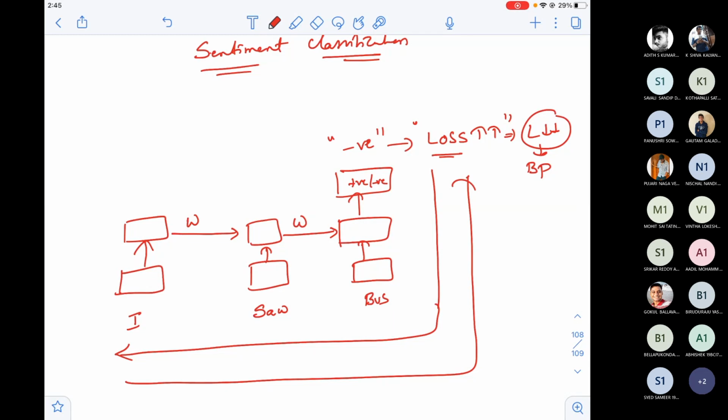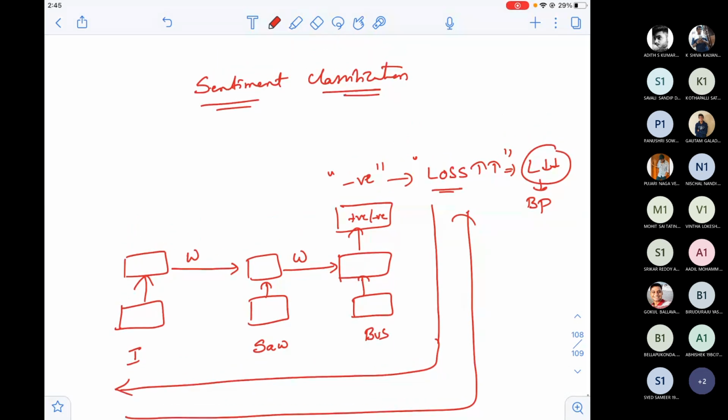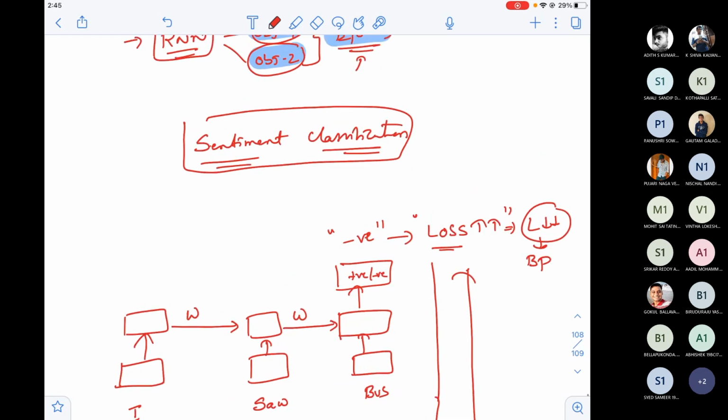So in certain applications of sequence learning, for example, take the case of sentiment classification or sequence classification task, any sequence classification task will only have one output. The other architectures will not have any. If it is a case of sequence labeling, the best example is POS tagging, parts of speech tag.